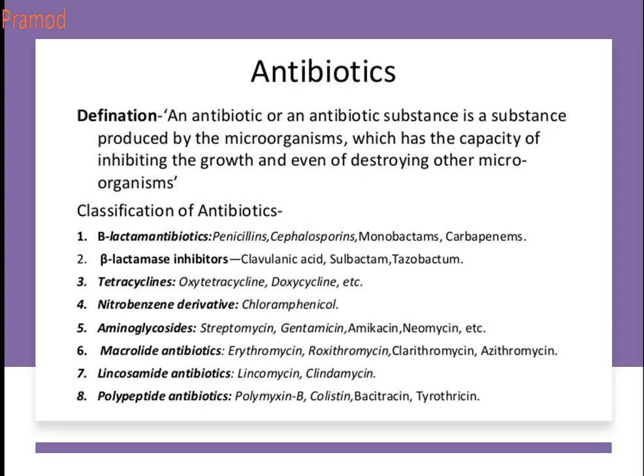Tetracyclines like oxytetracycline, doxycycline. Nitrobenzene derivatives like chloramphenicol. Aminoglycosides like streptomycin, gentamicin, amikacin. Macrolide antibiotics like erythromycin, roxithromycin, and azithromycin. And in case of lincosamide antibiotics, like lincomycin and clindamycin. Polypeptide antibiotics like polymyxin B, colistin, and bacitracin. So these are the classification of antibiotics according to their chemical class.